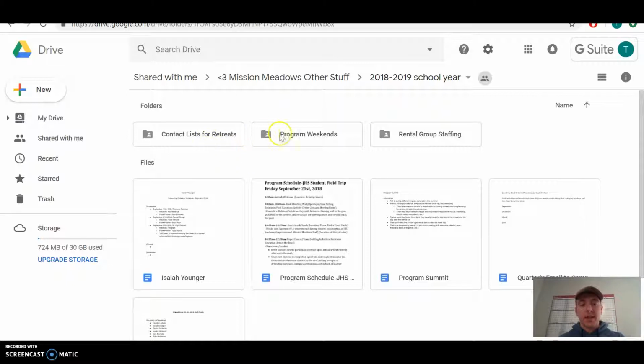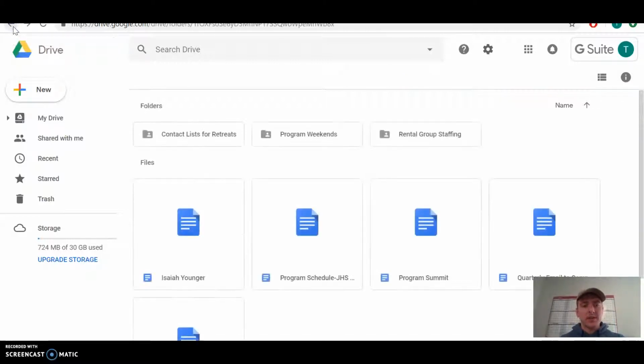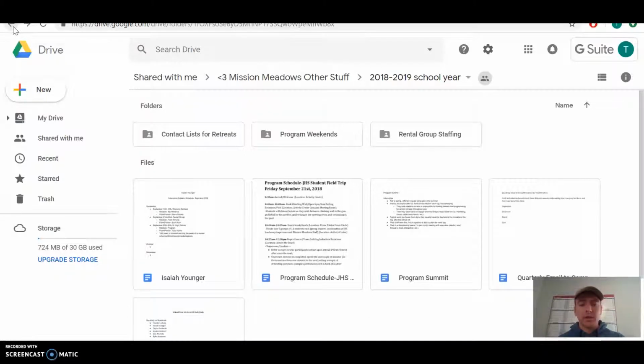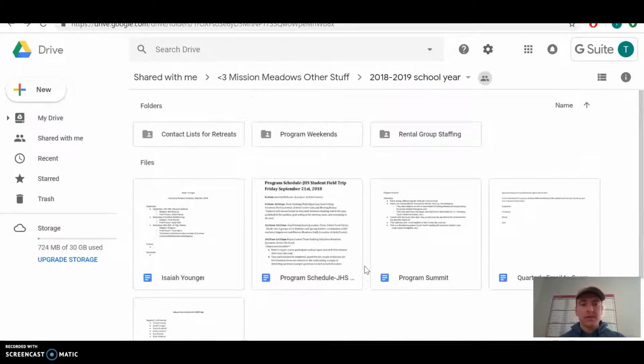there's three main points of organization here. The first is contact lists for retreats. This is just a running list that I've kept of all ministry contacts, youth pastors, maybe volunteers from different churches, senior pastors. Just contact people from different churches. It's important to be able to reference that from time to time if I'm looking for a speaker or just need to remind someone of an event coming up or what have you. So that's just a running contact list for the ministry. Down here, these are just some miscellaneous documents that I put together that don't fit into one folder specifically.